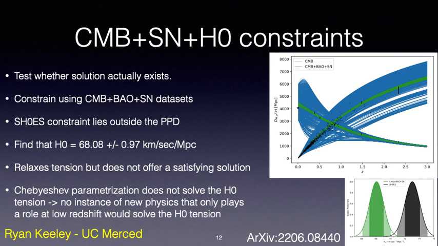Indeed, we find that H0 is 68.08 plus or minus 0.97, which relaxes the tension but does not offer a satisfying solution. Thus, the Chebyshev parameterization does not solve the H0 tension, and by extension, no instance of new physics that only plays a role at low redshift would solve the H0 tension.